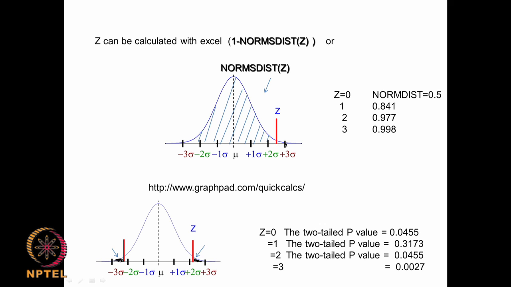I can use this particular command, 1 minus NORM.DIST Z. NORM.DIST is this particular area. So, if you want to know what this area is, I can just say 1 minus NORM.DIST.